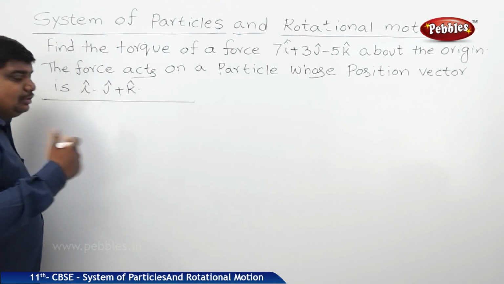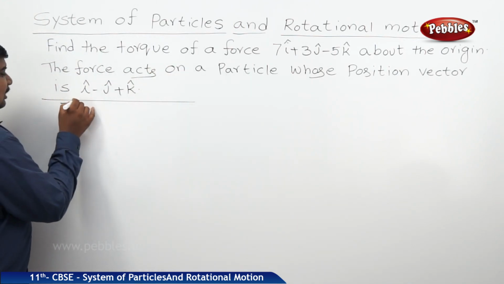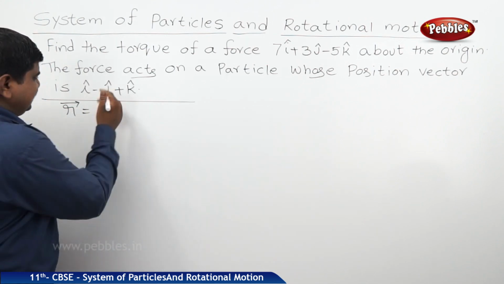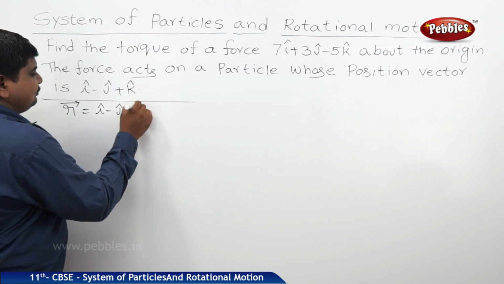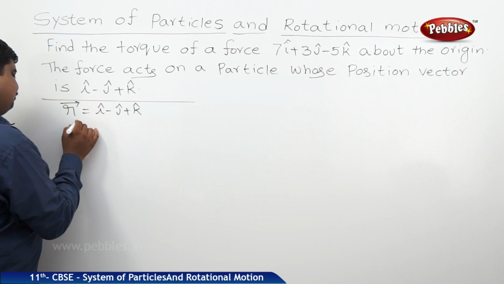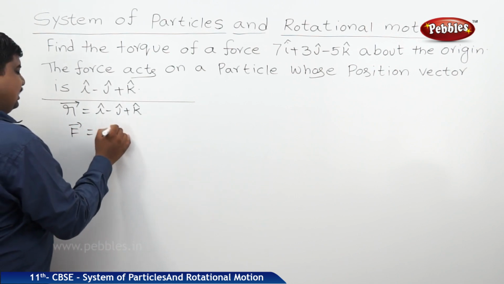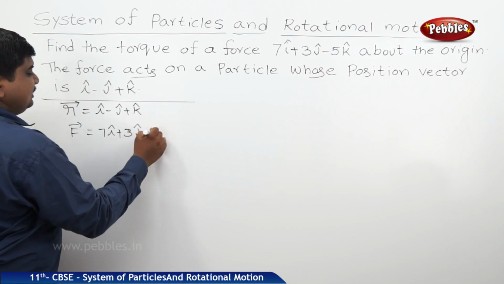So before going to solve the particular problem, we should represent the vectors. R bar, nothing but the position vector, is i cap minus j cap plus k cap according to the given data. And the force applied, F bar, is 7i cap plus 3j cap minus 5k cap.